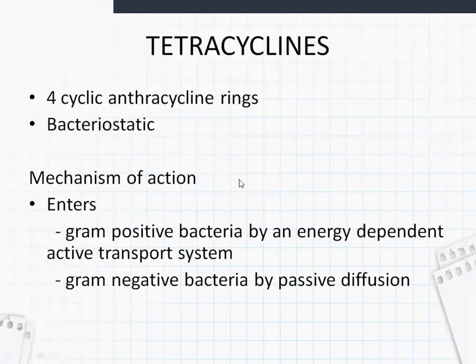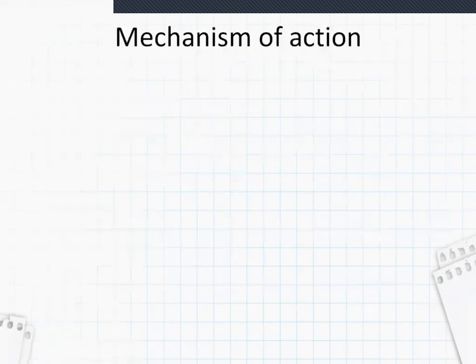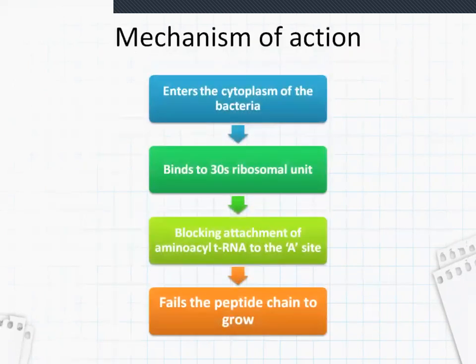Coming to tetracyclines, as the name implies, tetra means four cyclic anthracycline rings are there in these drugs, and these are bacteriostatic, as I already said. Coming to the mechanism of action, these drugs enter the gram-positive bacteria by an energy-dependent active transport system. But in gram-negative bacteria, they are passively diffused into the bacteria. After entering the cytoplasm of the bacteria, they bind to the 30S ribosomal unit.